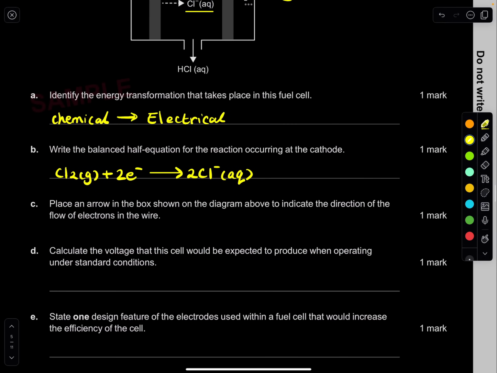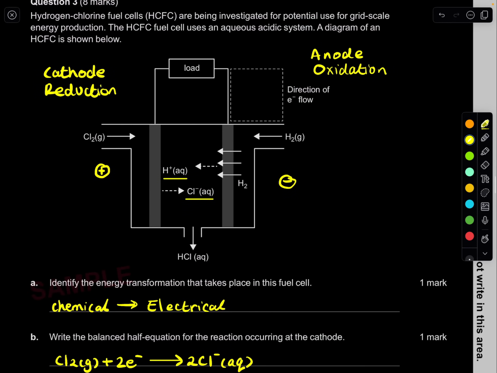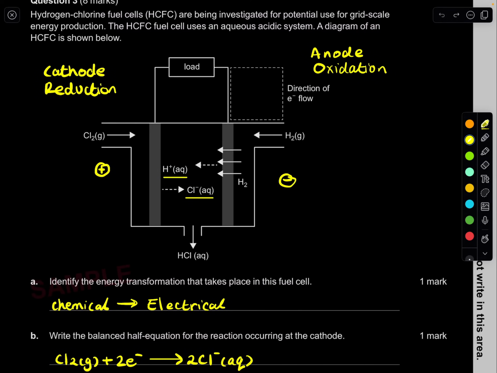Place an arrow in the box shown on the diagram above to indicate the direction of the flow of the electrons in the wire. Easy. Because we know which one's positive and negative, we just need to label it here. Remember, in a galvanic cell, electrons flow from the negative electrode to the positive. So in this case, it's going to be an upwards arrow. Done.